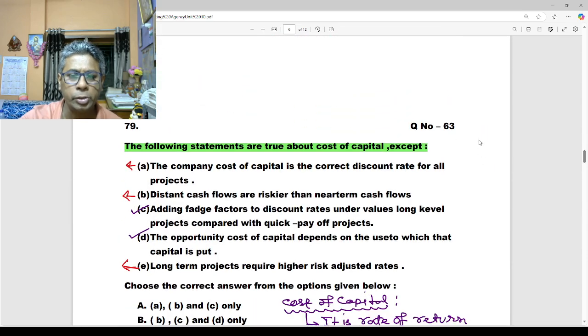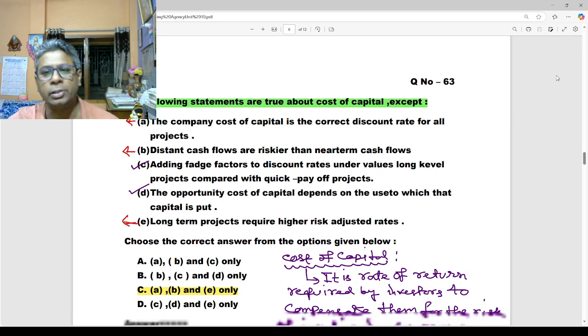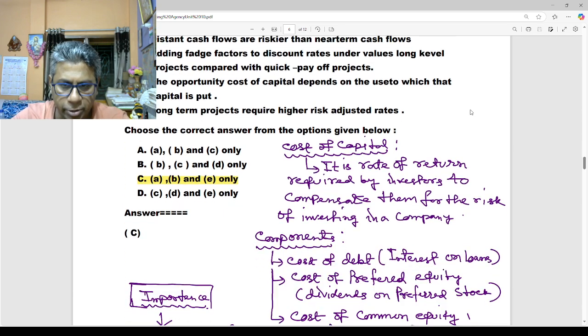Our next question, question number 63. This question is based on the following: statements are true about cost of capital except. My dear students, at first you have to understand what we mean by cost of capital. It is the rate of return required by investors to compensate them for the risks of investing in a company. What are the important components?